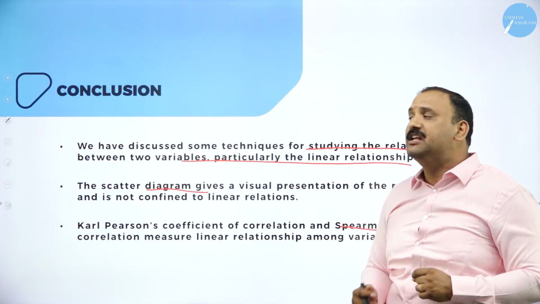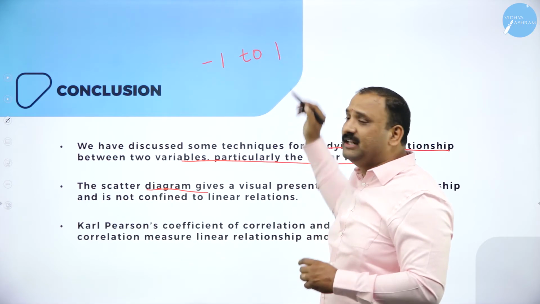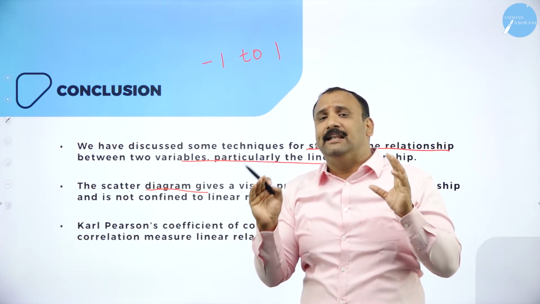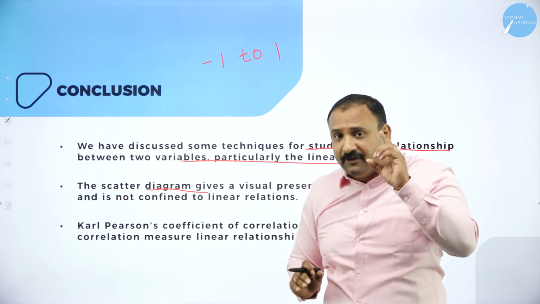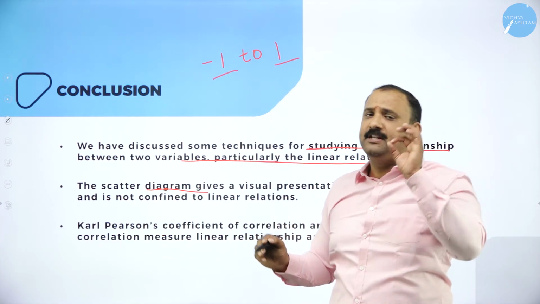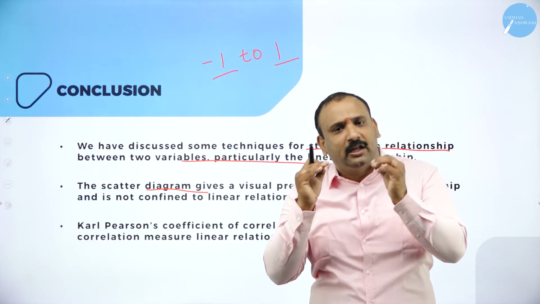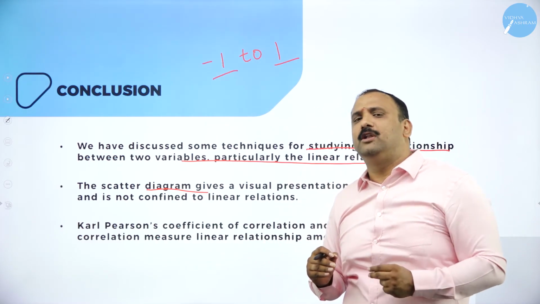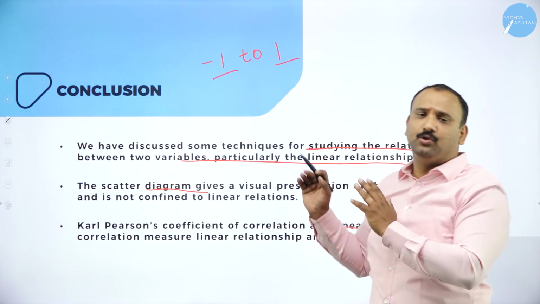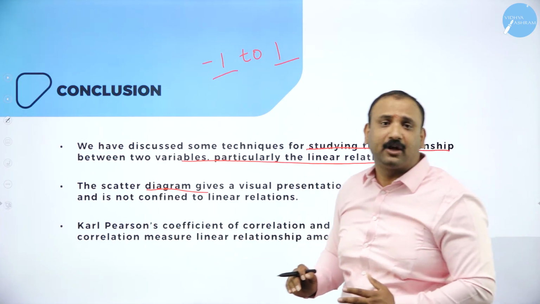Especially in Karl Pearson, if you are getting a value between -1 to +1, then automatically your answer is right. You are able to detect the value well within the range. But if you are getting a value which is beyond this range, that means there is some error in calculation. No need to worry. Please have a quick look into your problem. There might be a small mistake in terms of calculation. You can correct it and get back, so that you score full marks in the Karl Pearson method as well as in the Spearman rank coefficient method.